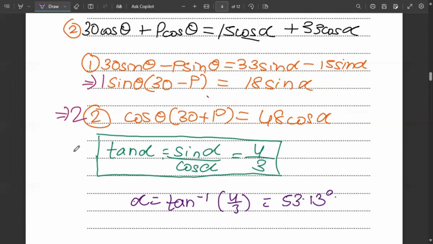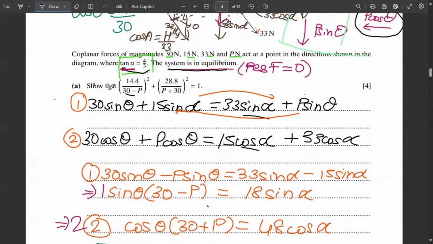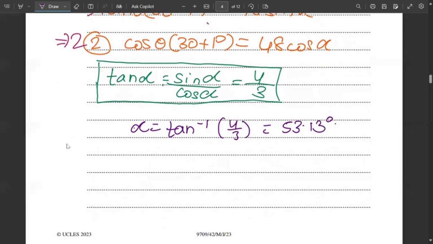And now what do we do about this? What we have to find out is this square plus this square is equal to 1. Now we all know sine square theta plus cos square theta is equal to 1.